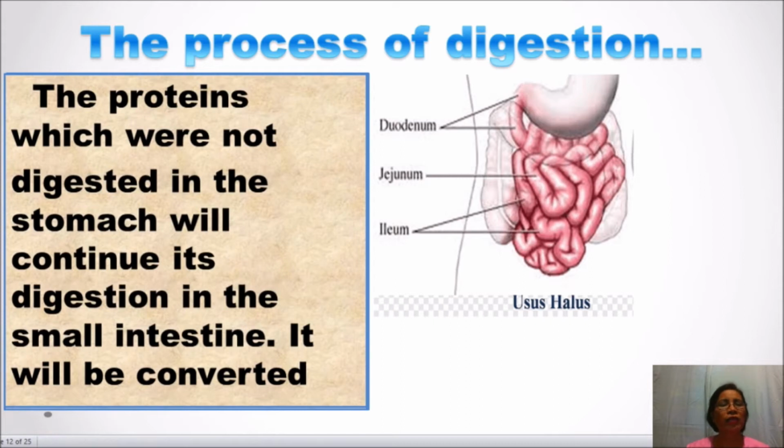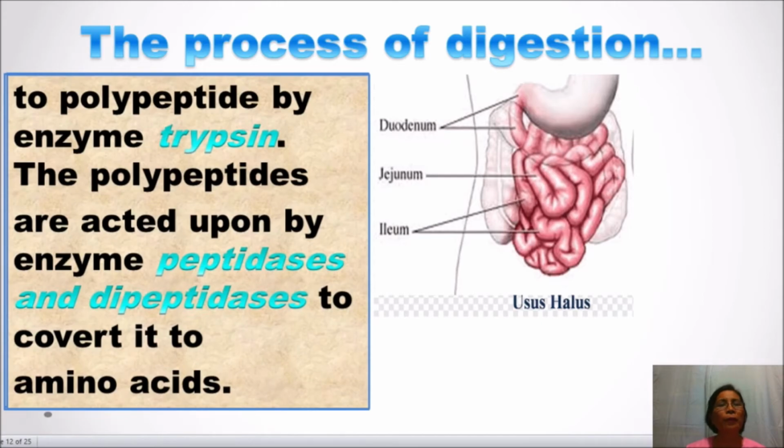The proteins which were not digested in the stomach will continue their digestion in the small intestine. They will be converted to polypeptides by enzyme trypsin. The polypeptides are acted upon by enzymes peptidases and dipeptidases to convert them to amino acids.